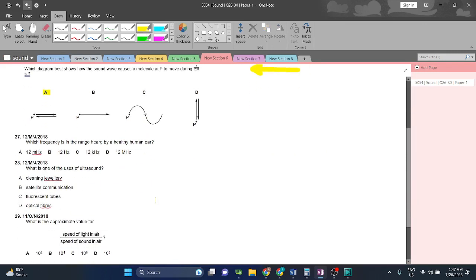Question 27. Which frequency is in the range heard by a healthy human ear? Healthy human ear can hear anywhere from 20 hertz to 20,000 hertz. So which one is in 20 to 20,000 hertz? A. No, it is 12 millihertz, which is very low. B. 12 hertz. It is below the 20 hertz mark, so no. C. 12,000 hertz. It is the right answer because 12,000 hertz comes between 20 hertz and 20,000 hertz.